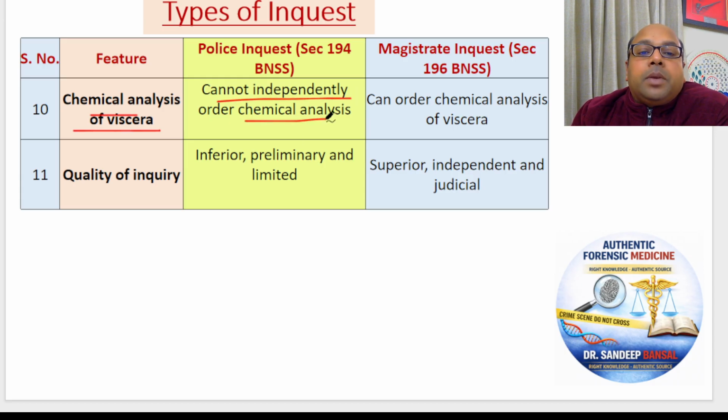The doctor can suggest a chemical analysis. The doctor can ask the police that in this case the chemical analysis should be done. Only then can I give my opinion on the cause of death in police inquest. But a magistrate can order chemical analysis of viscera. Police cannot order. Police can request. Now, which is more superior? Is it the police inquest or the magistrate inquest? Obviously, the magistrate inquest is superior.